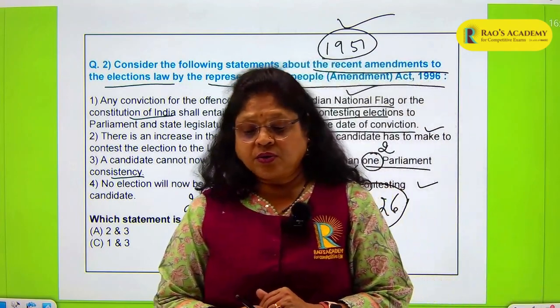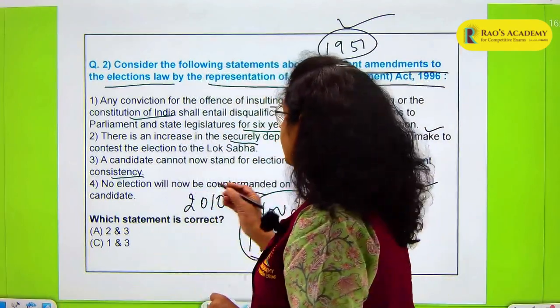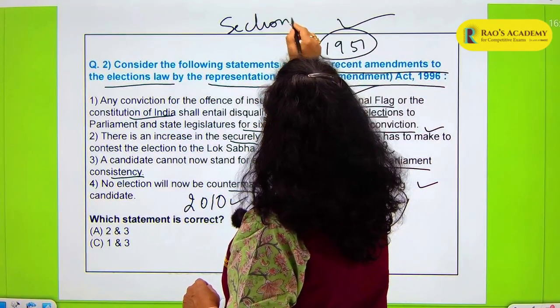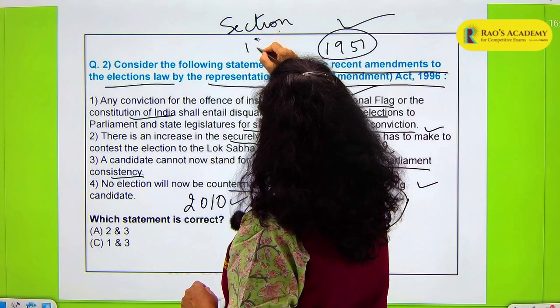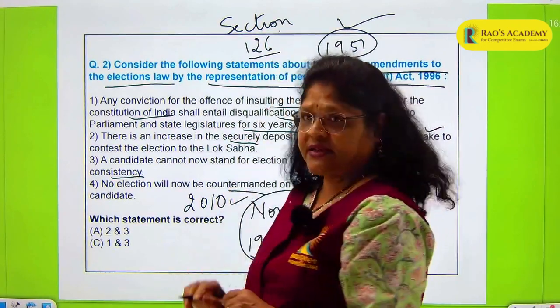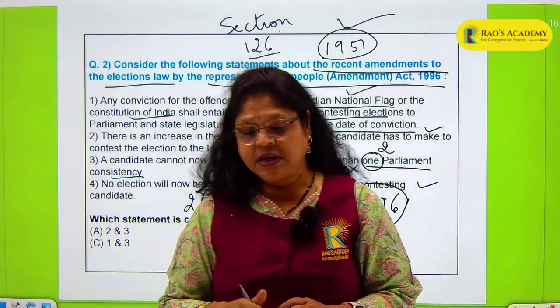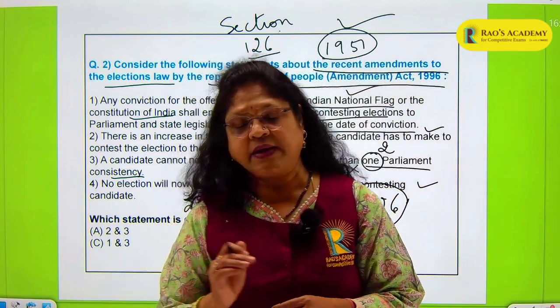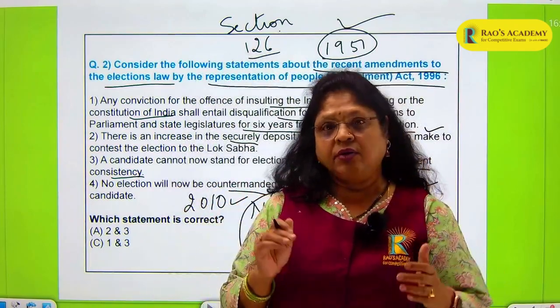And also section 126 of the Act says that 48 hours prior to the polling date, there should be no display of any election matter on TV.